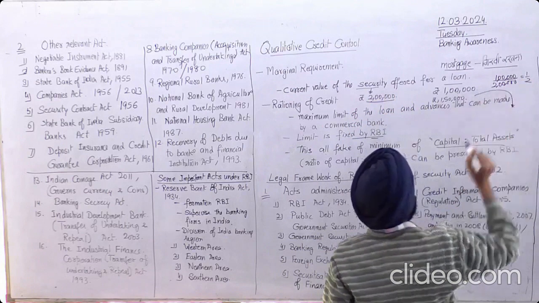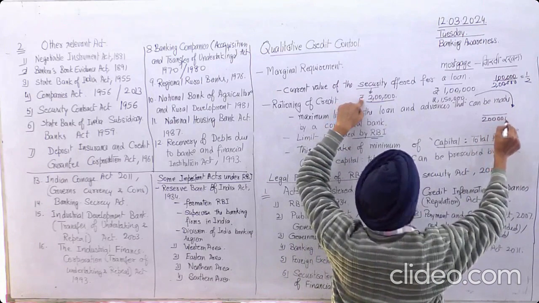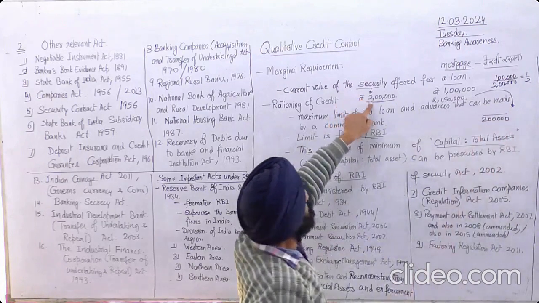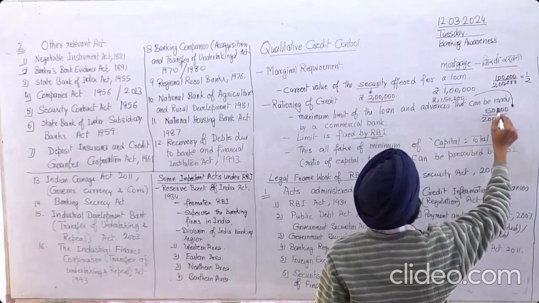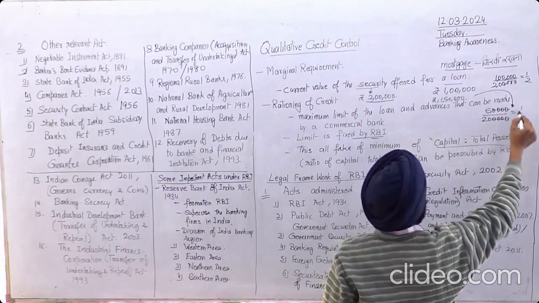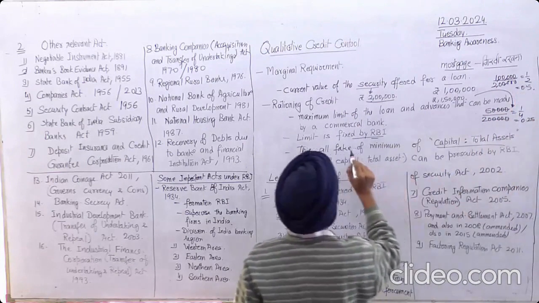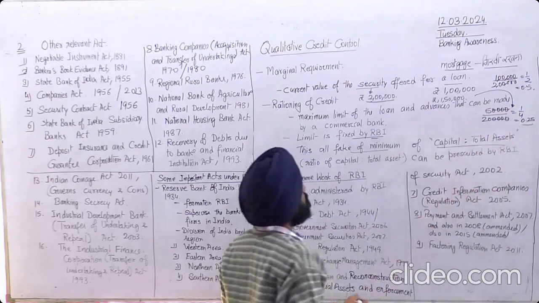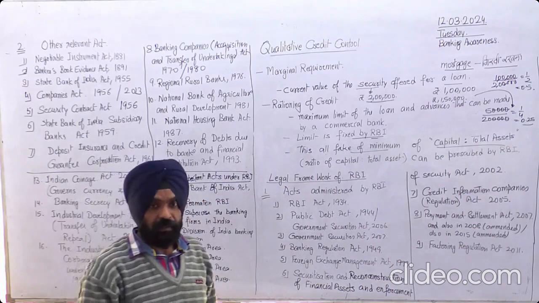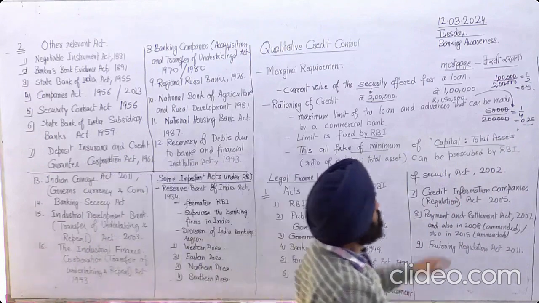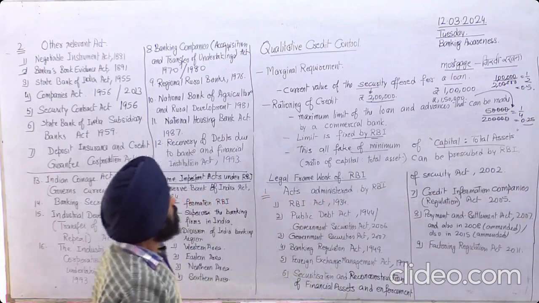But in the second case, the total is 2 lakh, but the bank has kept only 50,000. So it will be 1 by 4, that is 0.25. So this is the minimum ratio of capital to total assets that is prescribed by RBI. You can go up to 0.25, 0.3, whatever it is, prescribed by RBI.